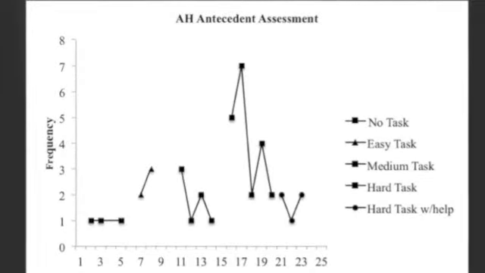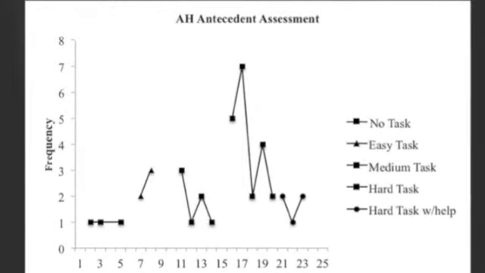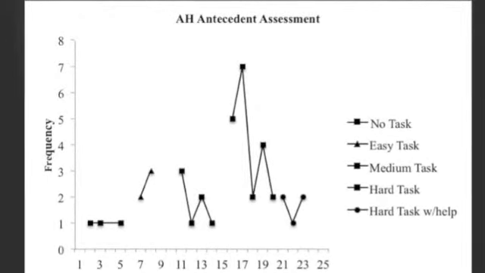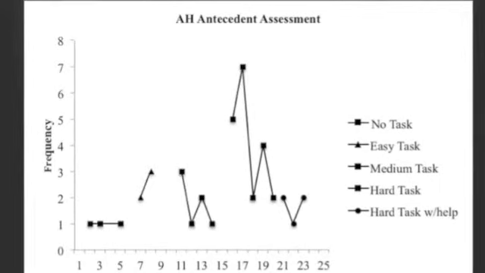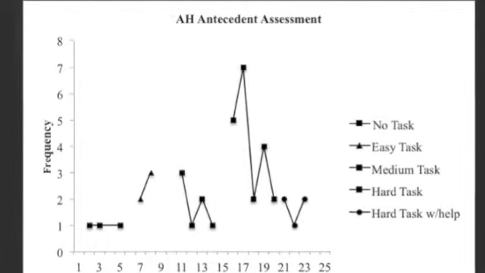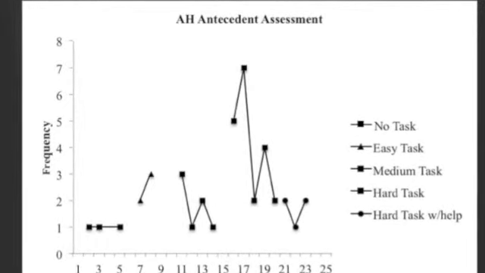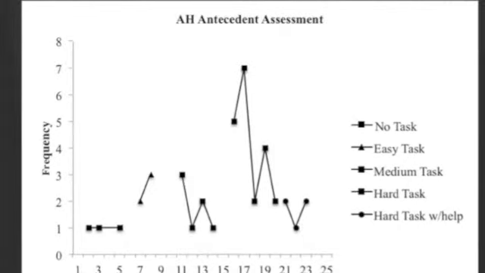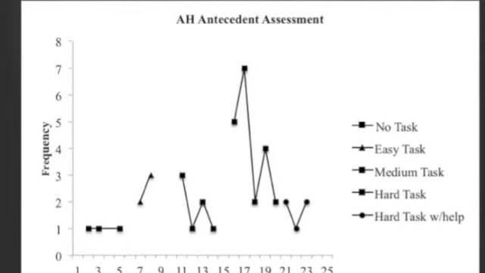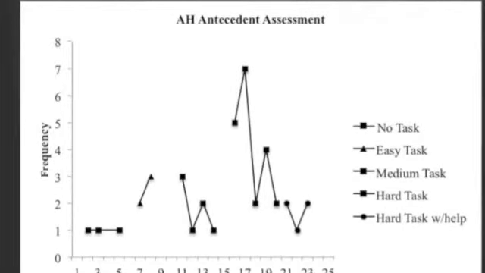The antecedent assessment indicated that the client was non-compliant even when she was playing freely and not asked to complete a task. The behavior increased as the difficulty of the task increased. However, as the number of trials increased, her behavior decreased. Non-compliance behavior decreased when she was given assistance, even though the task was difficult or hard.